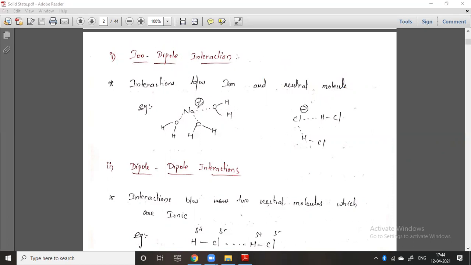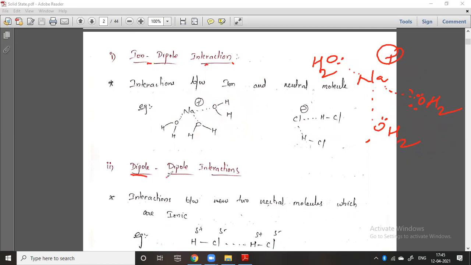You can check here the ion, which is sodium plus, combined with all the water molecules like this. So I have written first here ion and dipole. What is the ion here? Na plus is an ion. It is combined with water molecules like this: OH2, OH2, OH2. There is a lone pair on the oxygen atom, so they can easily interact with this sodium ion. The interaction between this ion and the dipole is called the ion dipole interaction. This is also one of the van der Waals forces of attraction.